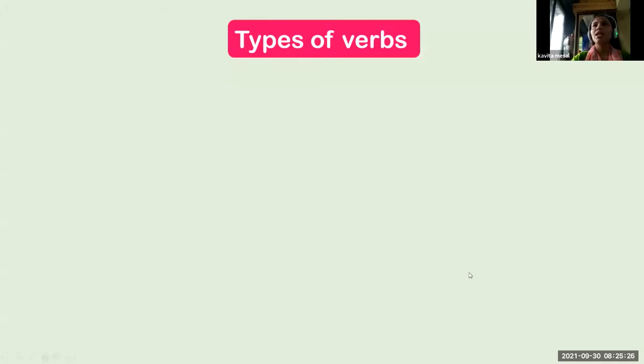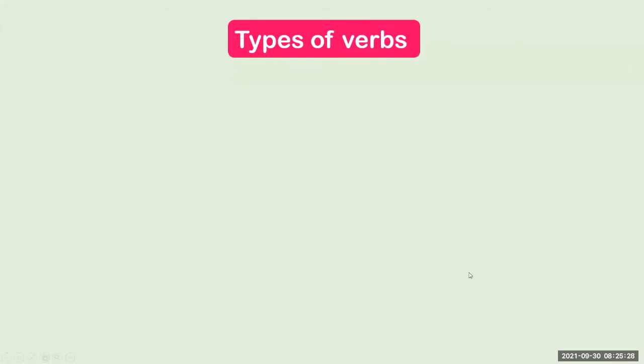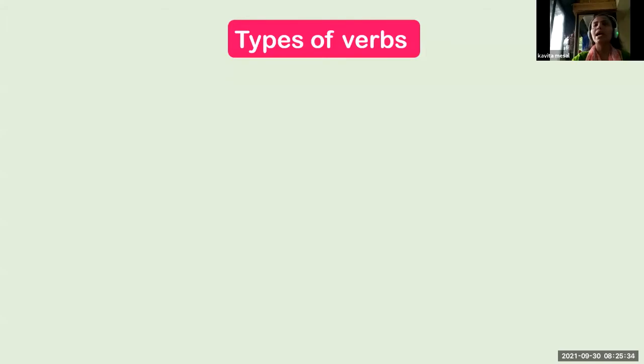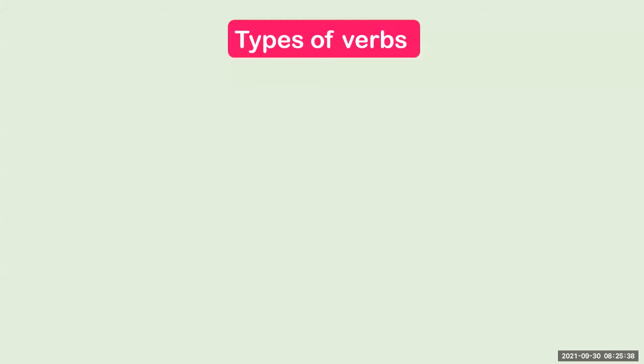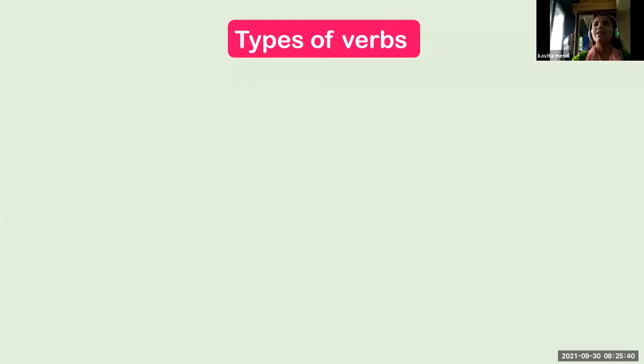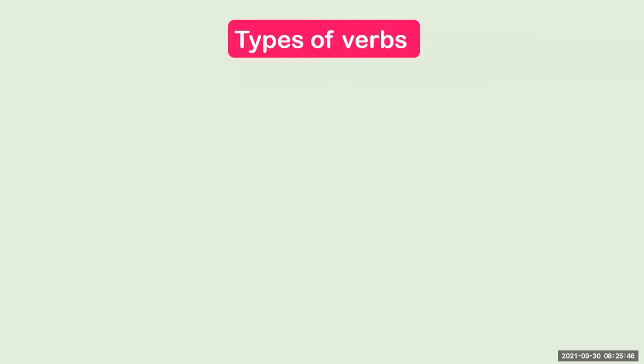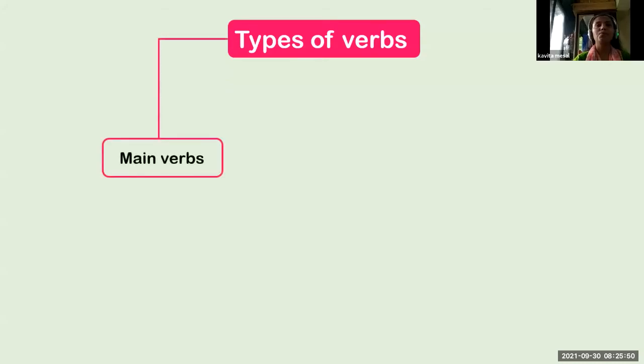Yes, Shraddha, tell me. Helping verbs, main verbs, and linking verbs. Okay, we have seen 3 types of verbs: helping verbs, main verbs, and linking verbs.